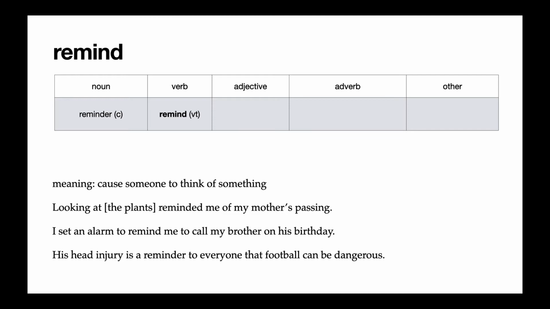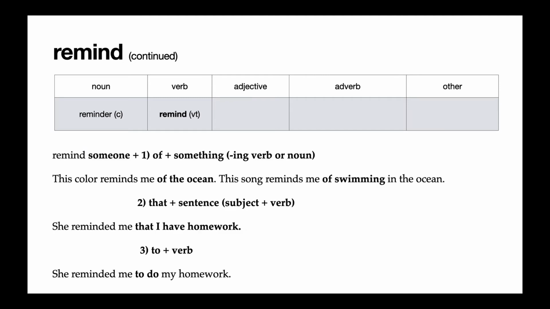We can also use reminder as a countable noun, which is something that makes you think of something else. So in the last example, it says, his head injury is a reminder to everyone that football can be dangerous. That means when we look at his injury, it causes us to think that football is dangerous. So let's look at this verb a little more closely. There are a couple ways to use remind correctly.